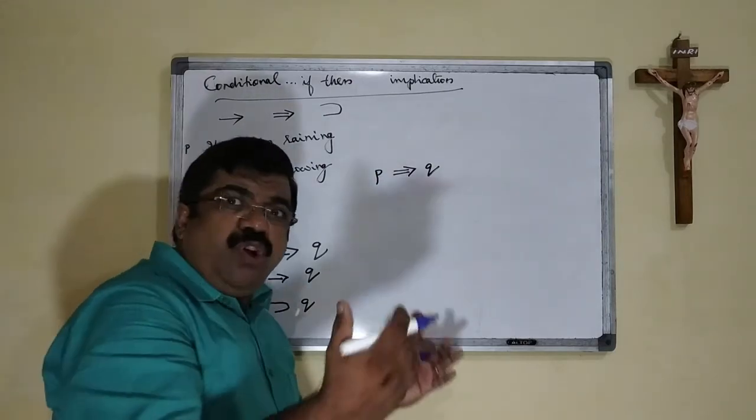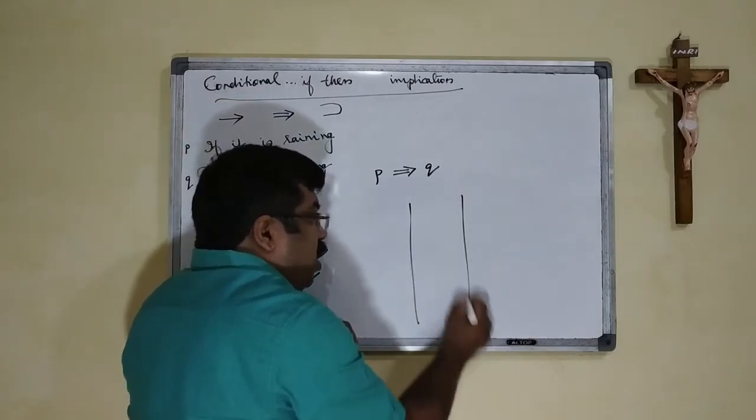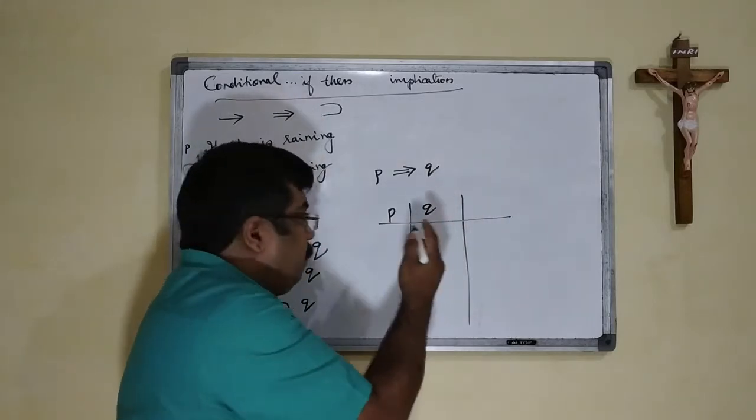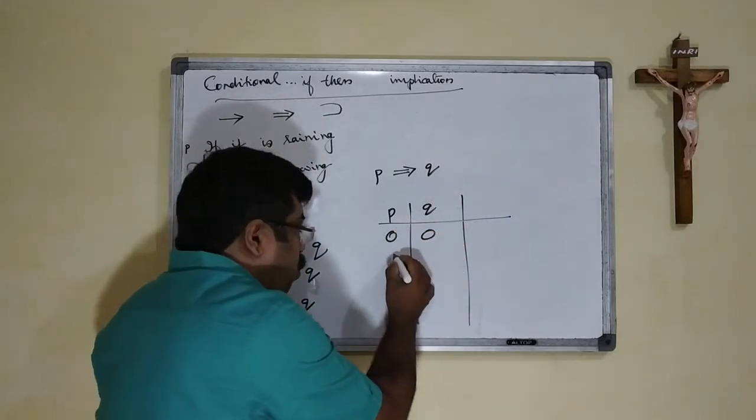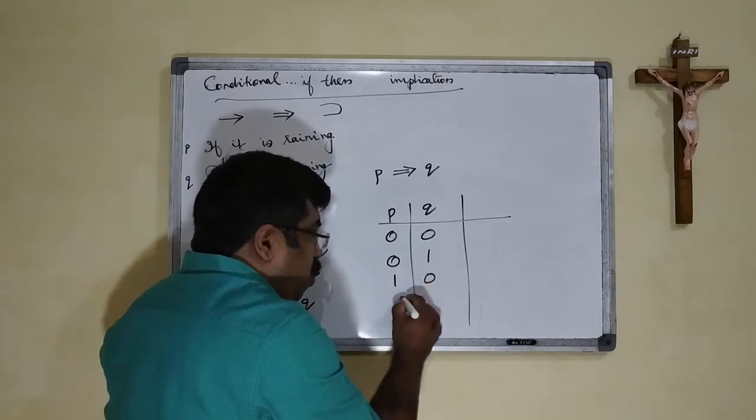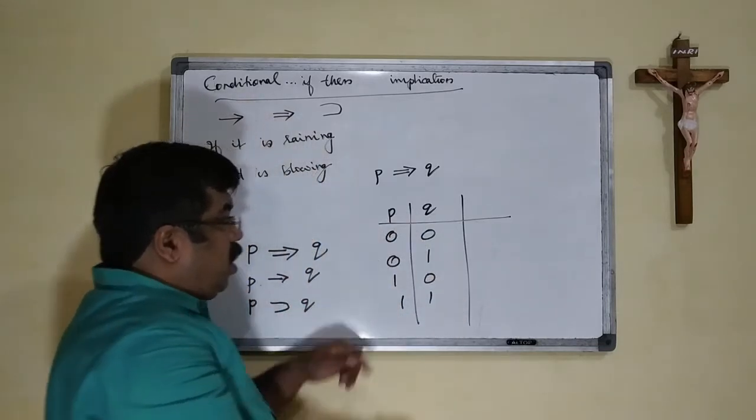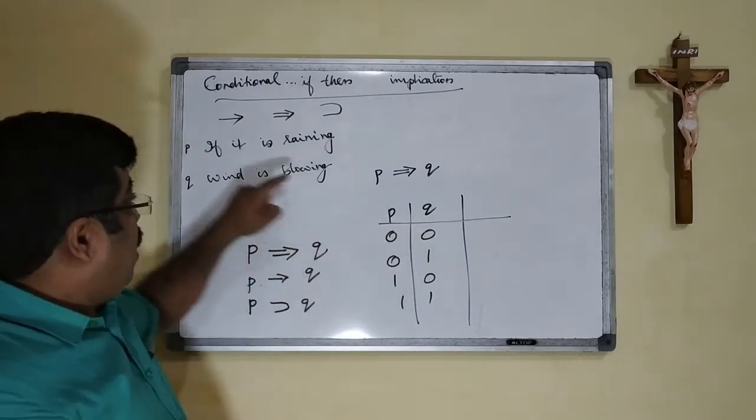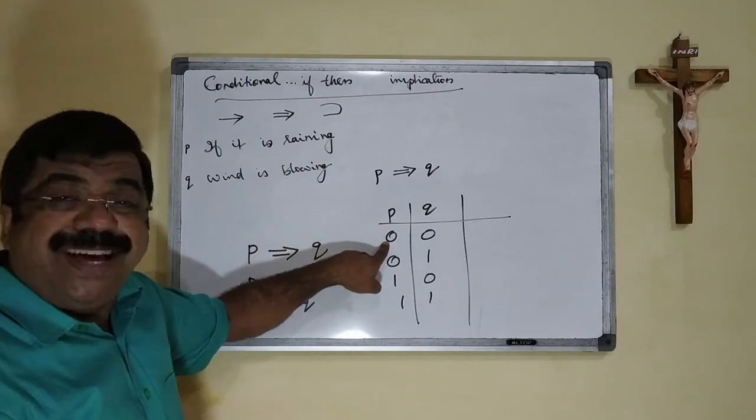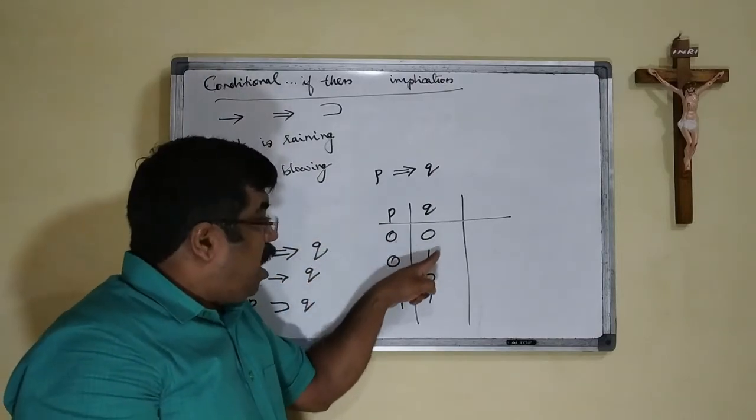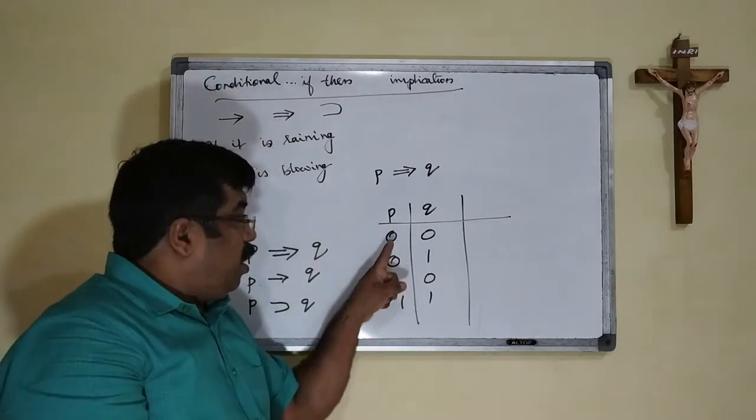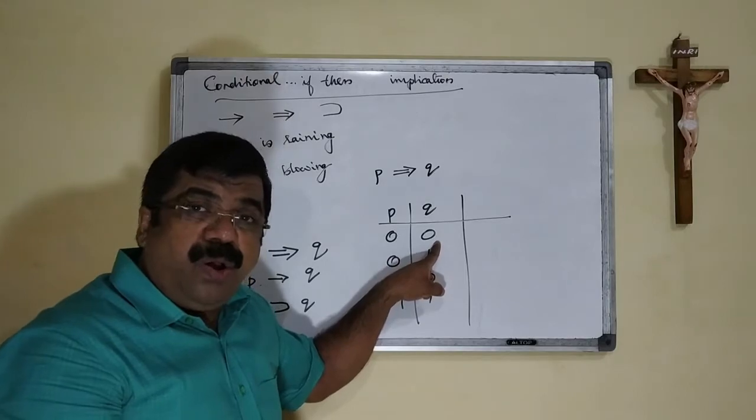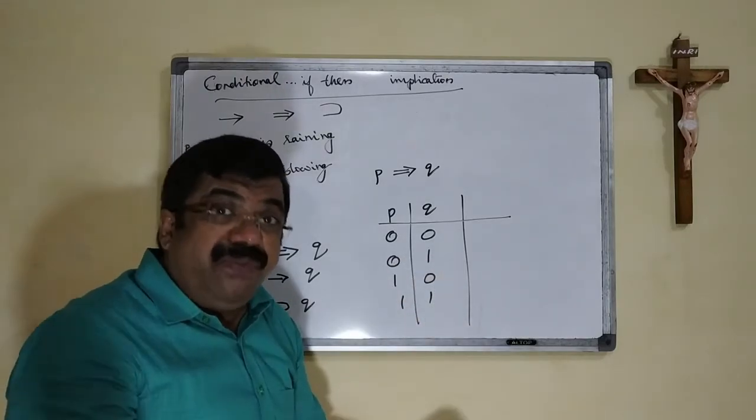We have different possibilities. If we consider it in a truth table, P and Q are 0, 0, 0, 1, 1, 0, 1, 1. That means it is not raining, wind is not blowing. 0 shows that it is not happening and 1 shows that it is happening. It is not raining or wind is not blowing, see, we are not bothered about it. We have only one possibility.